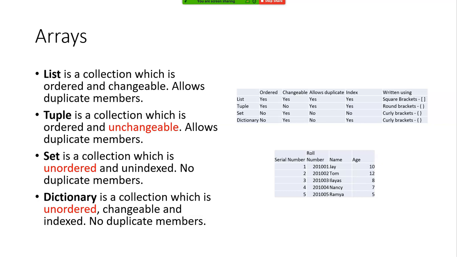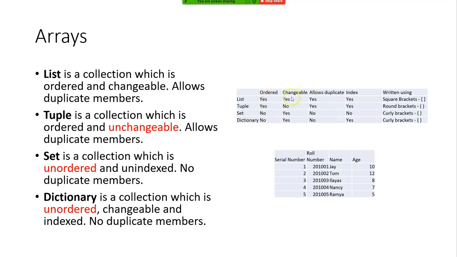If I say ordered, there is an order: here is the first. If it is not ordered, I can put it anywhere. So that is the first thing. List and tuple are ordered entities. Set and dictionary are not ordered.